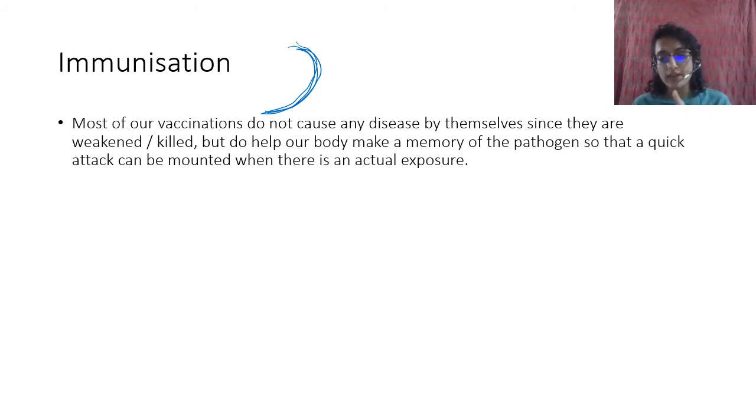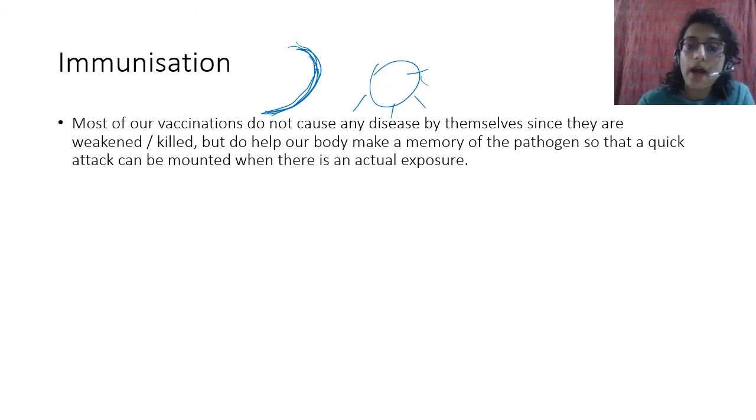I have talked about antigen when I was talking about the rapid antigen test. So there is something, like a protein, especially a protein. Proteins are mostly more antigenic. They are more able to bring in an immune response. So there is something on the cell of the bacterium or the virus, right? And that is recognized by our body.